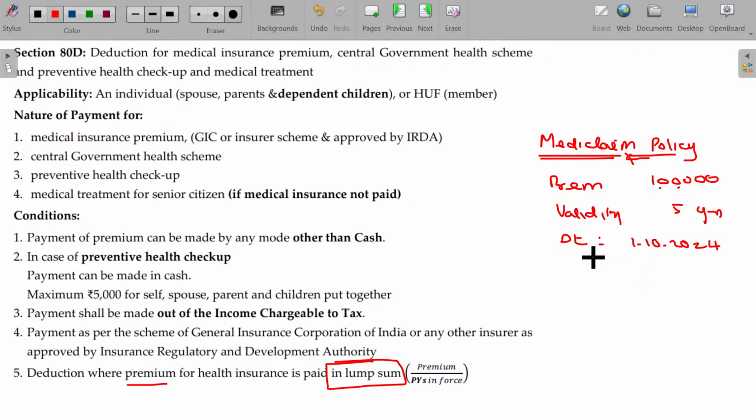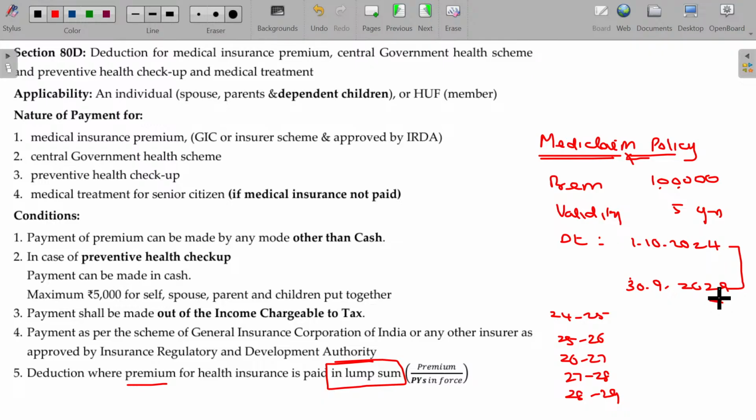The validity 5 years means from the starting date to ending date, 30/9/2029. 5 years validity. Though the validity is 5 years, how many previous years does this validity spread over? 24/25, 25/26, 26/27, 27/28, 28/29.